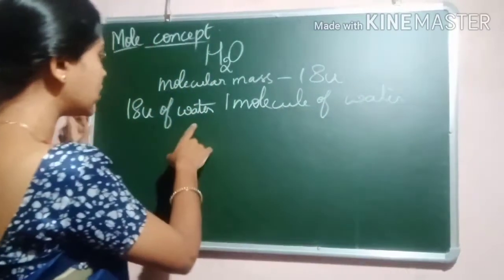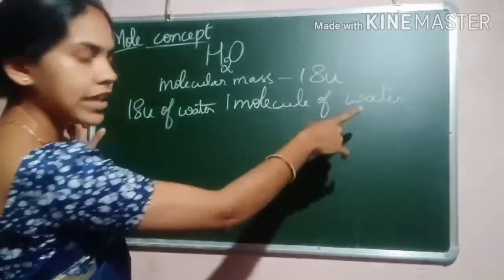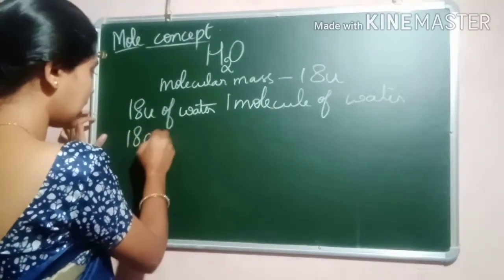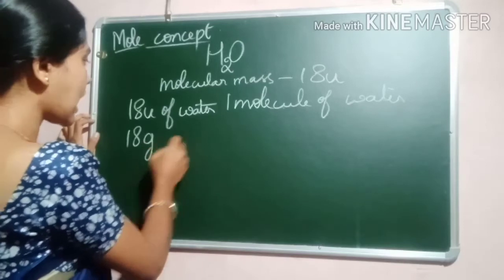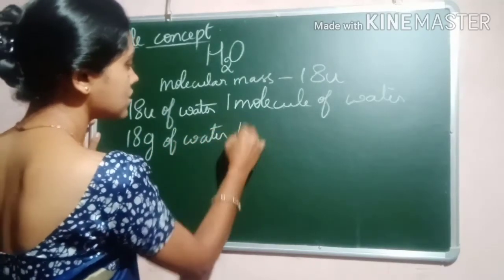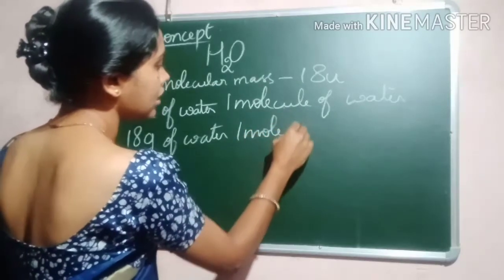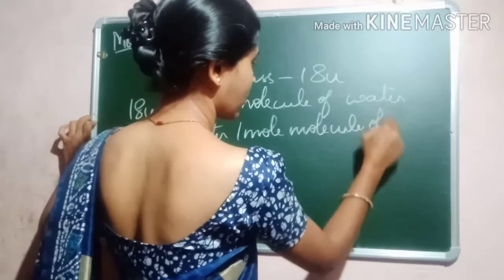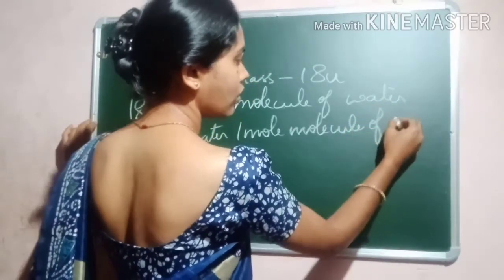Similarly, 18 gram of water consists of 1 mole of water molecules.